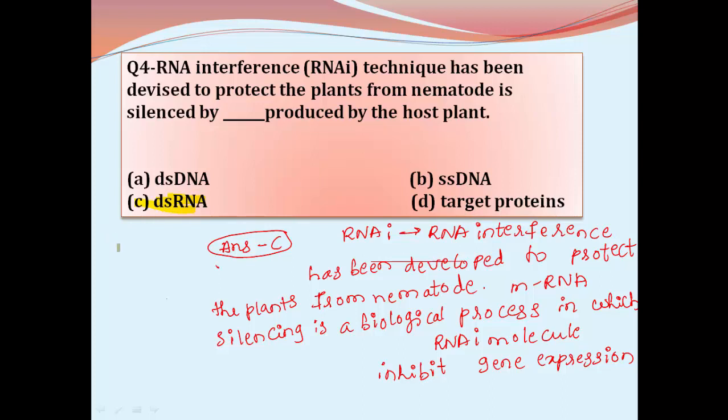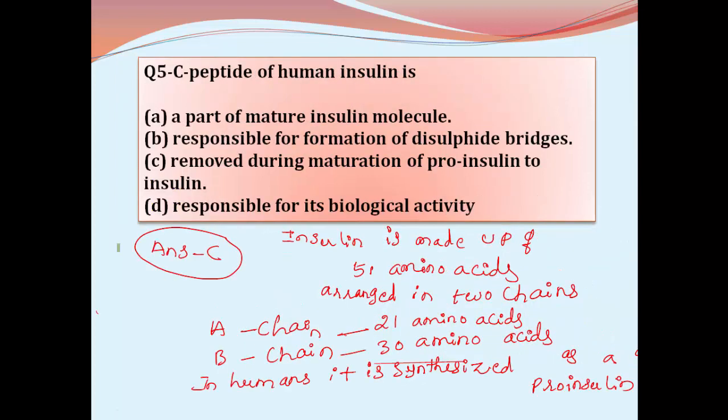It results in silencing of mRNA molecule, where it is preventing the gene expression. mRNA cannot be undergoing the translation, so that the gene expression can be inhibited, and RNAi represents double-stranded RNA.